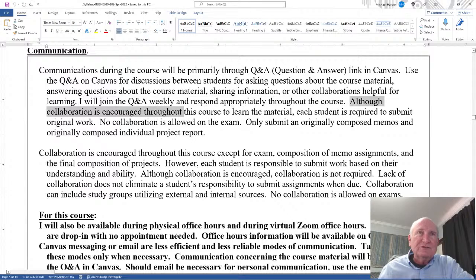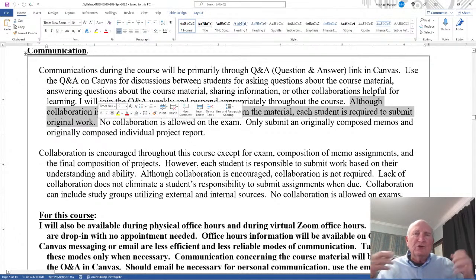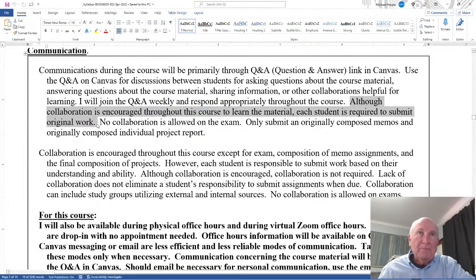Although collaboration is encouraged throughout this course to learn the material, each student is required to submit original work. In other words, you collaborate to learn, and then you submit from your learning. You don't collaborate to get the answer without really knowing what you're doing. So you learn from the collaboration. But no collaboration is allowed on the exam.